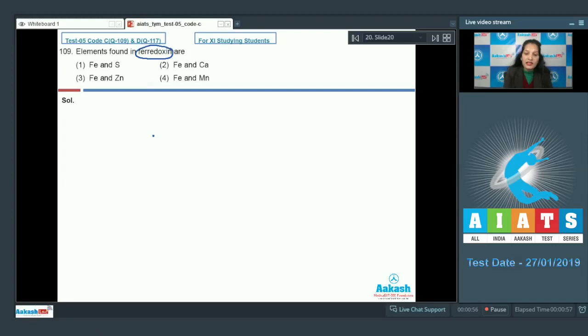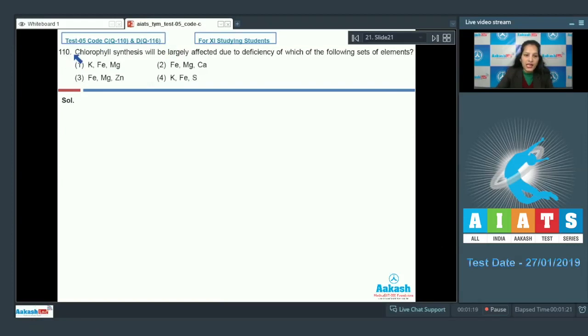Ferredoxins are the iron sulfur proteins which help in the electron transfer in many metabolic reactions. So as I said, these are iron sulfur proteins. So the elements which are found in ferredoxin are iron and sulfur. So the correct option for the given question is option number 1. Let's move on to the next question.